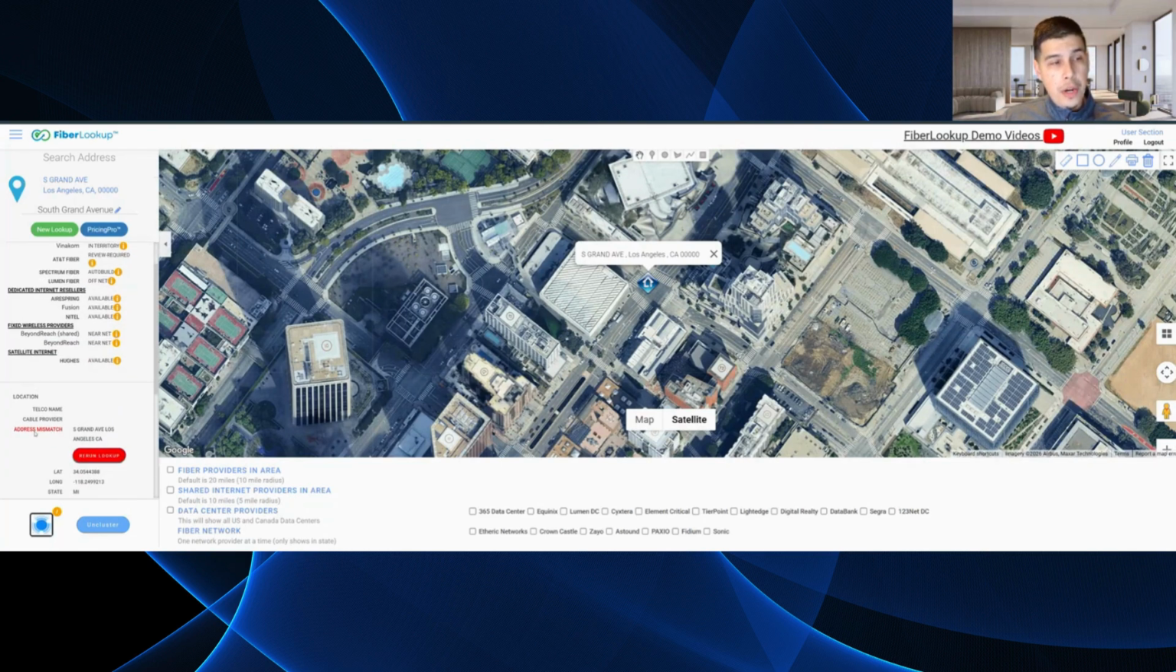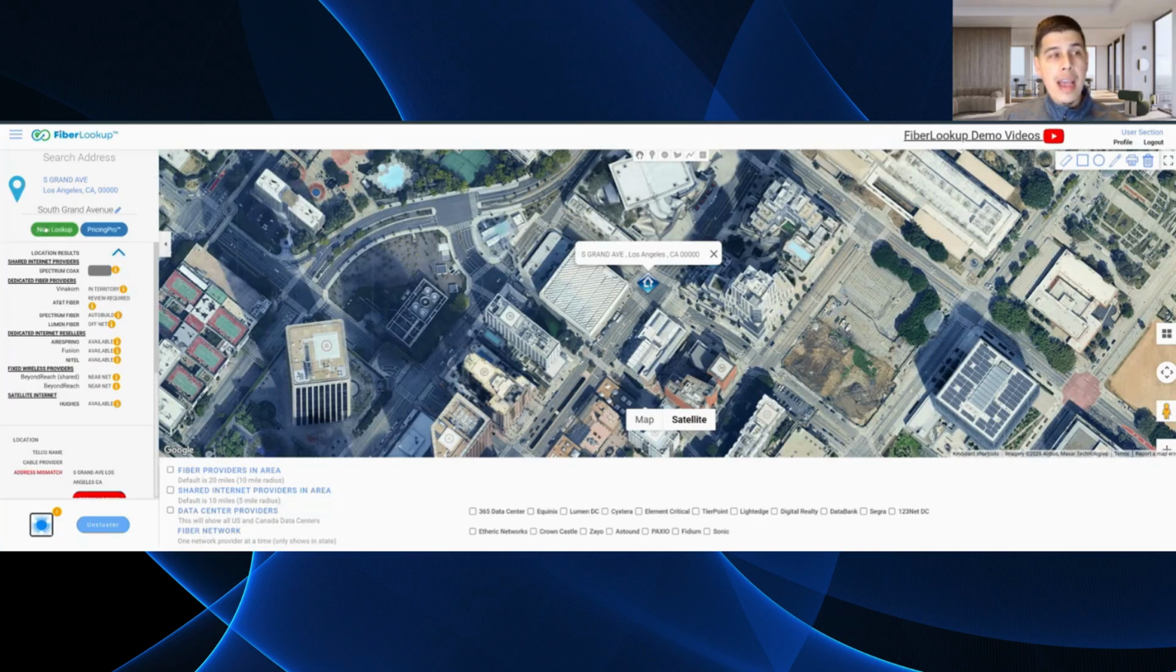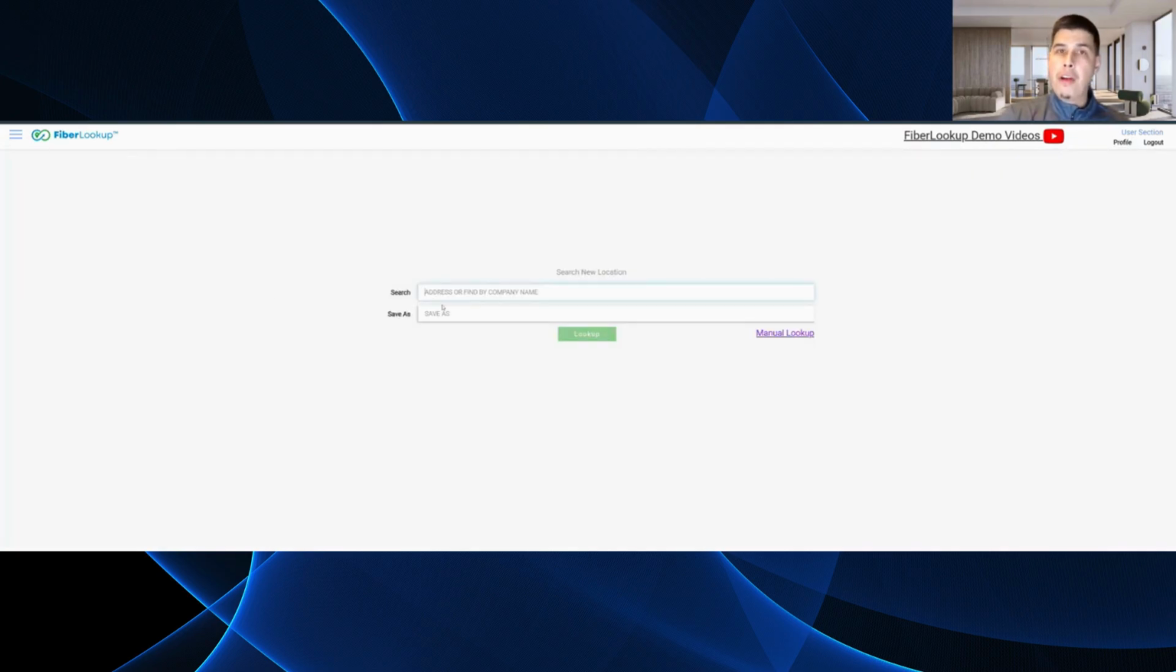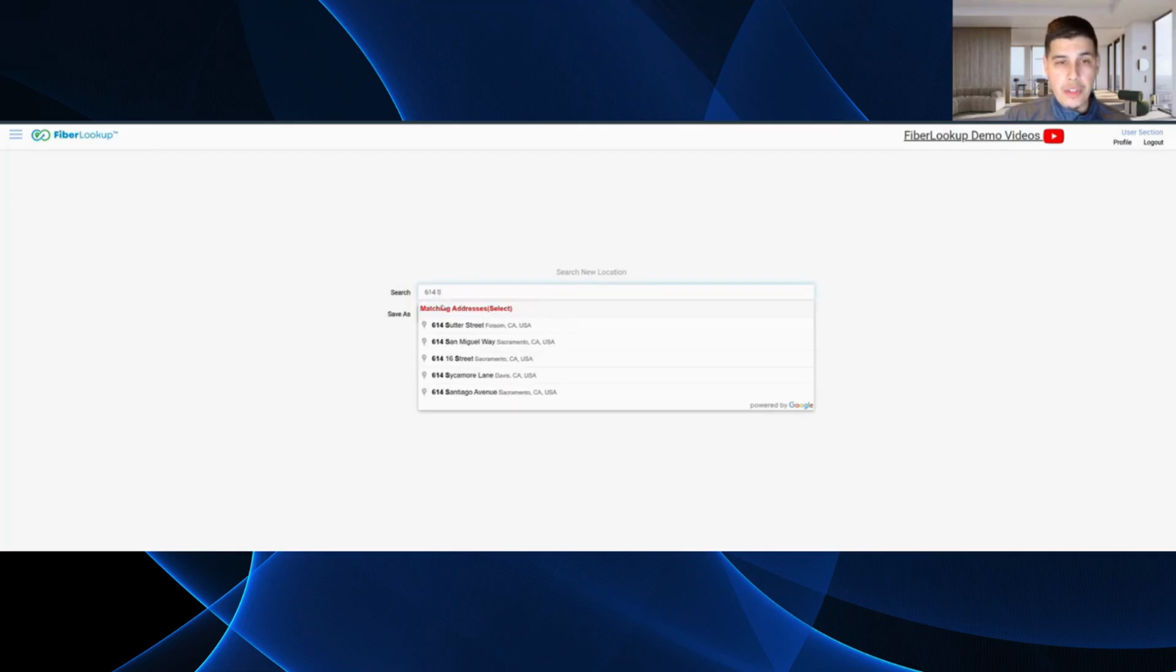And if you look up here, there's an address mismatch, right? So the system recognizes, hey, there's an error with the address entered. No problem. You just hit new lookup, verify the address, right? Maybe you got the zip code incorrect, or maybe you're looking at the wrong state, and then you can try again, right? But again, looking up an address is really easy. So this is South Grand. This is going to be Los Angeles.